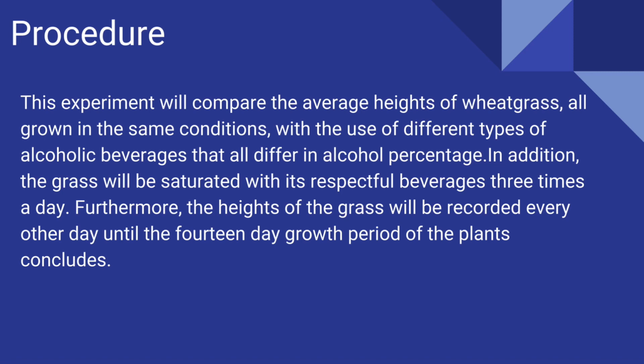This experiment will compare the average heights of wheatgrass all grown in the same conditions with the use of different types of alcoholic beverages that all differ in alcohol percentage. In addition, the grass will be saturated with its respective beverages 3 times a day with the aid of 4 12-ounce spray bottles to saturate the grasses. Furthermore, the heights of the grass will be recorded every other day until the 14-day growth period of the plants concludes. Moving on, the beverages which we used were hard seltzer with 5% alcohol, rum with 40% alcohol, isopropyl alcohol with 70% alcohol percentage, and the use of water as the control.